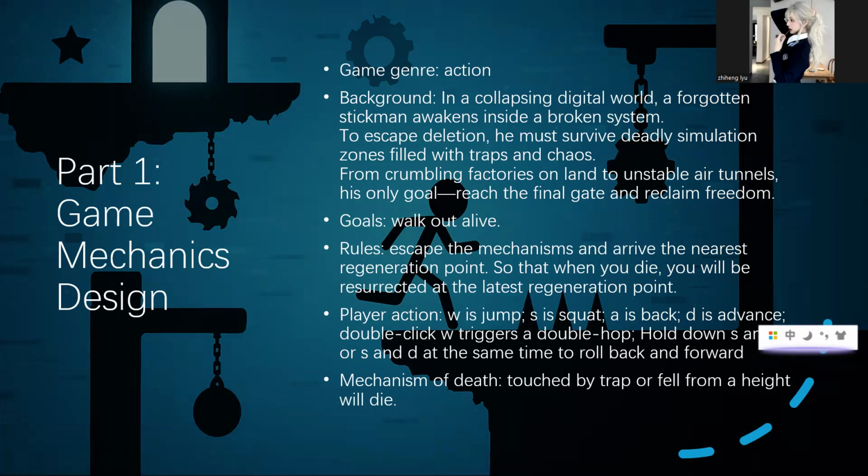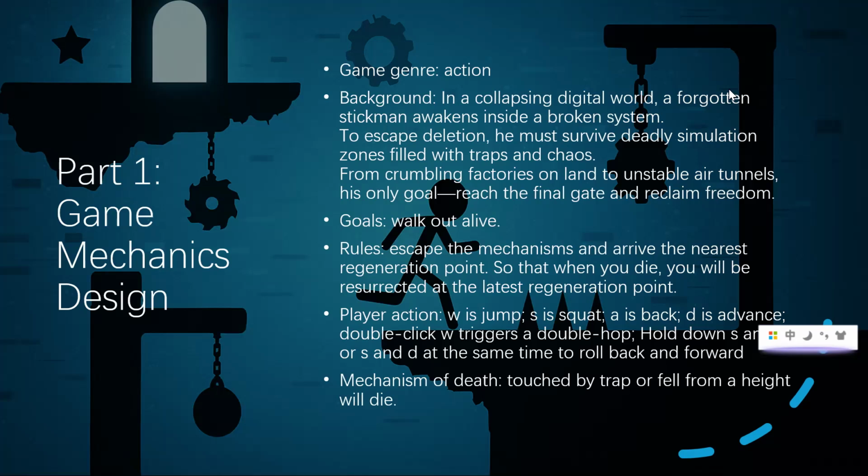I think my game is an action game, and the background is that there's a line sneaker man in the digital world. One day he found that his world would be broken, so he tried his best to escape from here. And our player has to help him, control him, and help him escape from this world. The final goal is to work out the life.